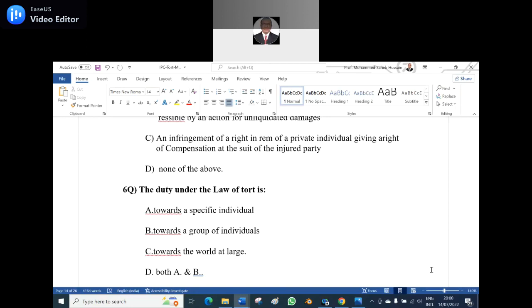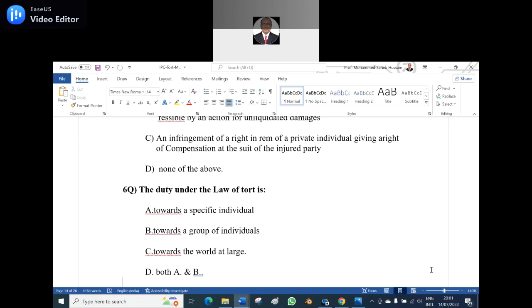Contract is in personam, against a particular person. Tort is a right in rem, a right against the entire world. No one should beat me. No one should touch me without my consent. It's not only to one person, but to the entire world. Is it clear? Then what about crime, sir? Even for crime, no one can touch me without any excuse. But when you say touch, it is assault and battery. Assault is a tort, battery is a crime.